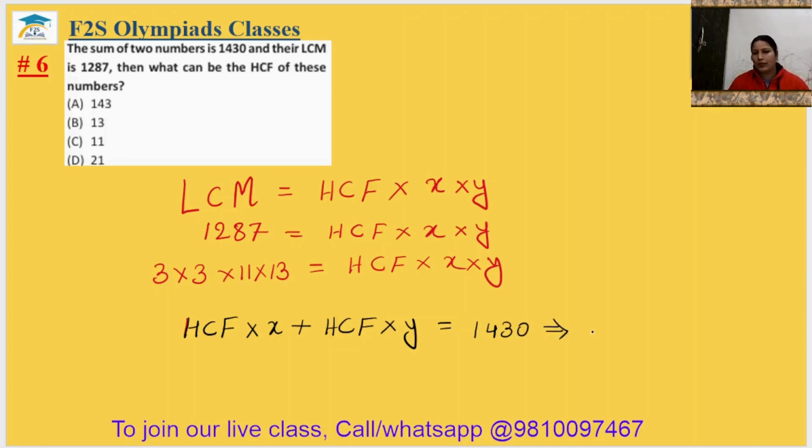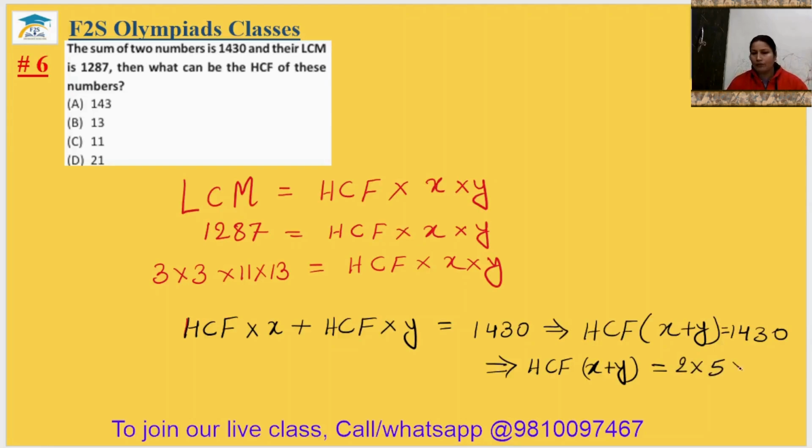This implies HCF multiplied by (X plus Y) equals 1430. So we can say HCF is a factor of 1430 also. 1430 will be equal to 2 multiplied by 5 multiplied by 11 multiplied by 13.